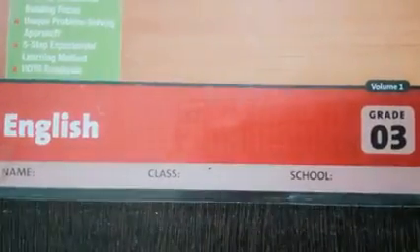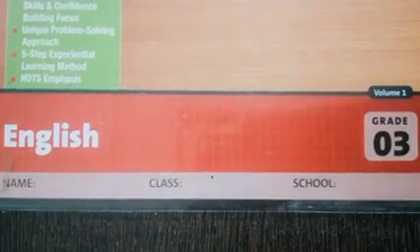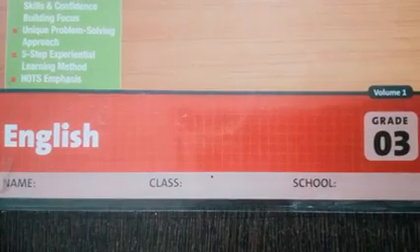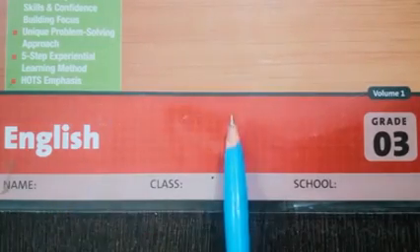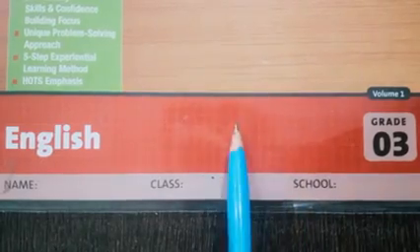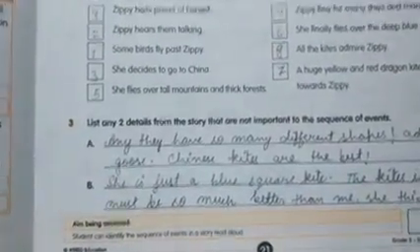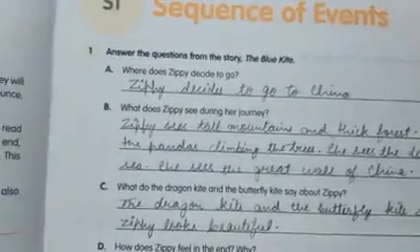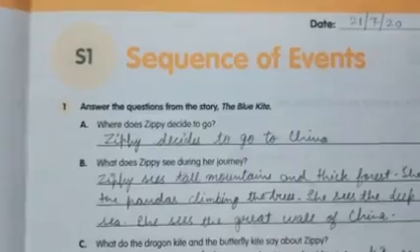I am Khushi Dadij, your English teacher, and today we will continue with block 3. For that you have to take out this book. This is your workbook. It is of red color, volume 1. You can see here. Now take out page number 21, as you can see over here.